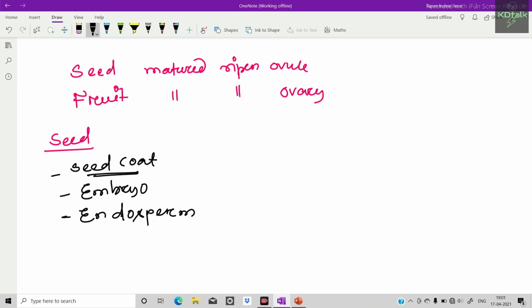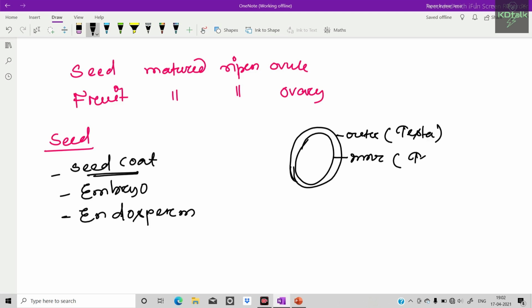What is seed coat? It is the outer protecting covering of a seed, and it is two layered, outer layer and inner layer. The outer layer is called testa and the inner layer is called tegmen.